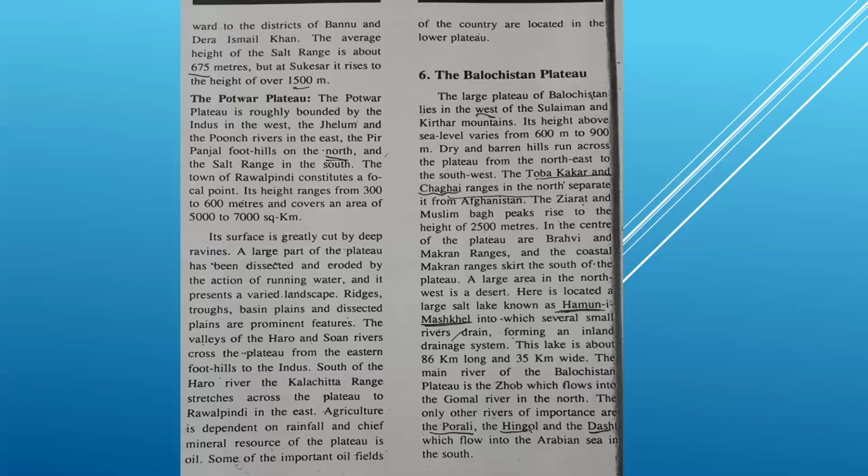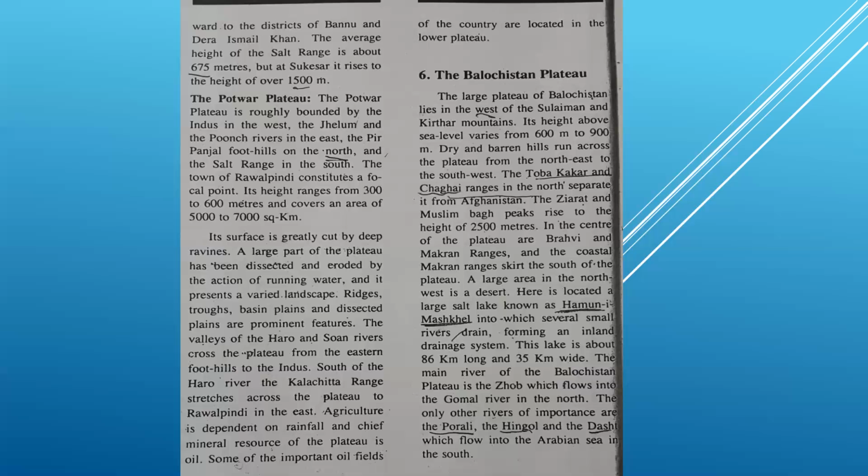Agriculture. Now, you know that Pakistan is basically an agricultural country, and most of this depends on rainfall. Agriculture is dependent on rainfall. What is the main resource, the chief mineral resource of this area? It can be asked in MCQs: dash is the main mineral resource of the Potwar Plateau, that is oil.